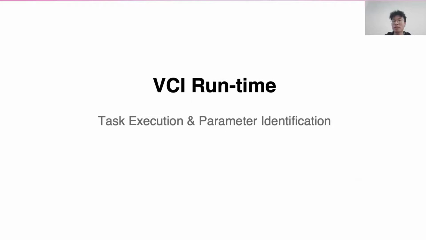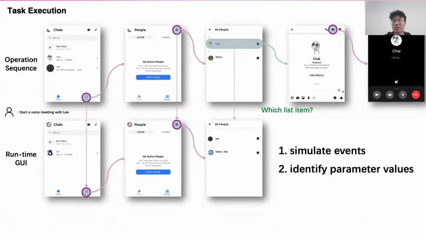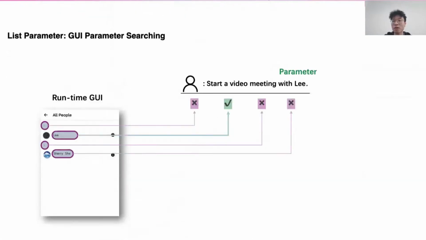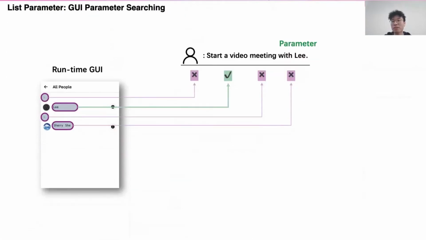The next is task execution and parameter identification. The VCI simulates events to the user's smartphone according to the operation sequences to achieve automatic task execution. When encountering a parametric operation, the VCI identifies parameter values from the command. For list parameters, the VCI compares all the texts in the list with the user command, and the common words will be identified as a parameter value without any extra dialog.